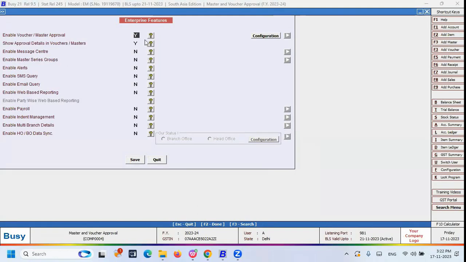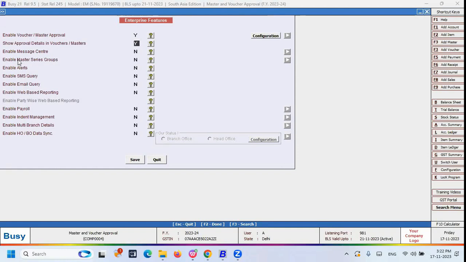So if you want this feature, you can enable this. Otherwise, you have the option to disable it. No means disable, yes means enable. After enabling this, at the bottom of that feature, you have another option, another feature called show the approval details in voucher and masters.